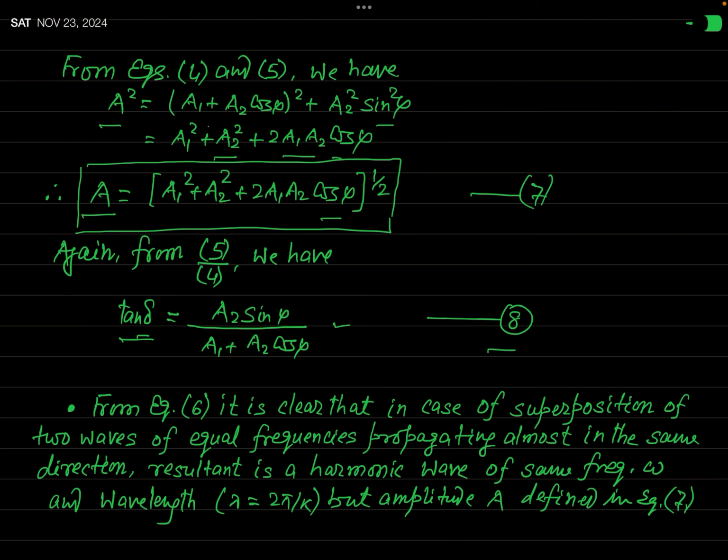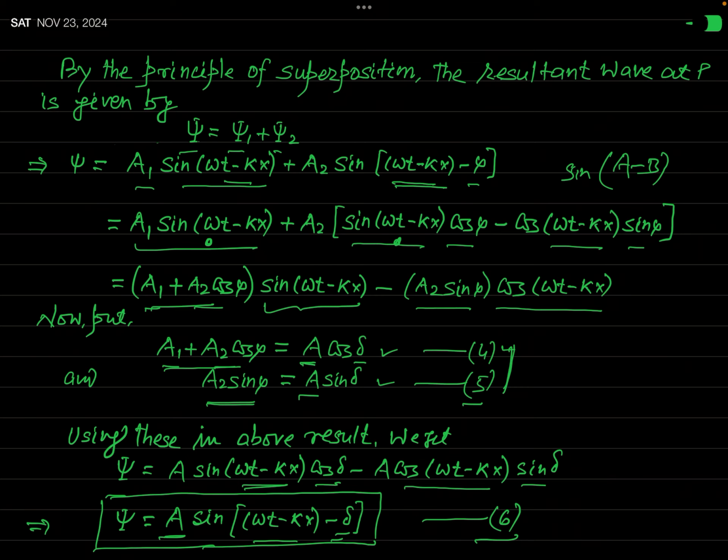And you can see from this equation number 6, now I will ask you, is this equation 6 the equation of a harmonic wave or not? The answer will be yes. This psi equal to A sin(omega t minus kx minus delta) is the equation of a harmonic wave, and it is actually the resultant harmonic wave.